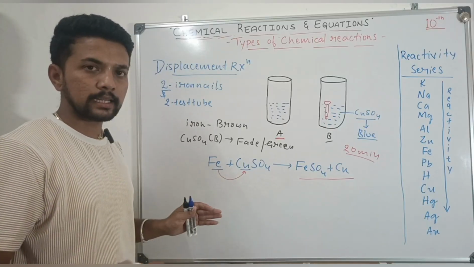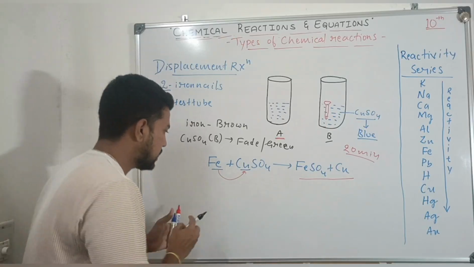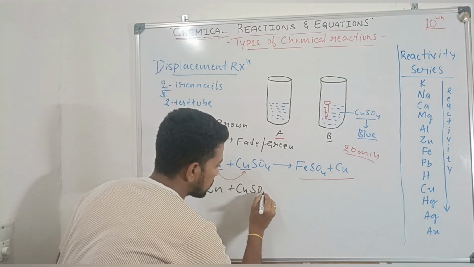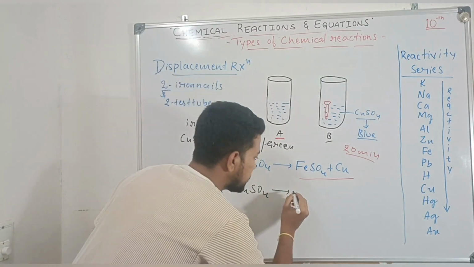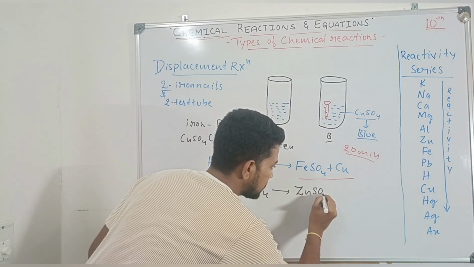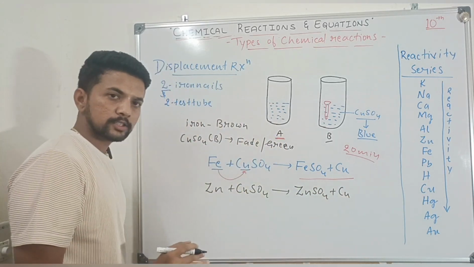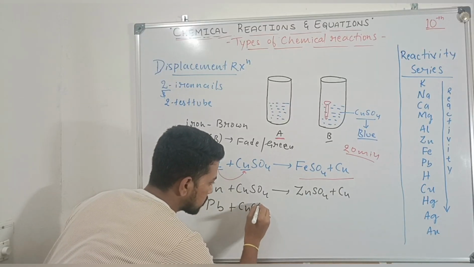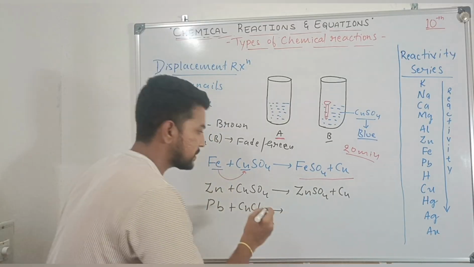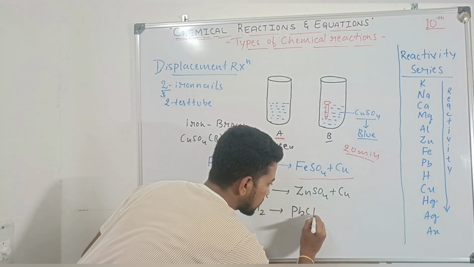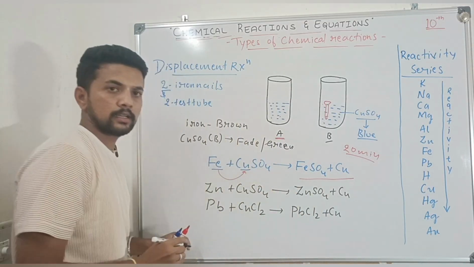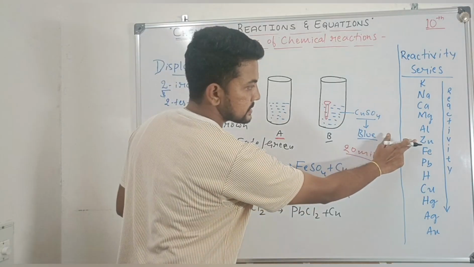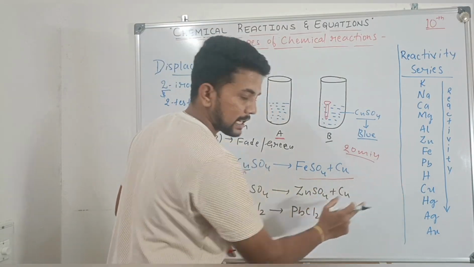So this is one activity. Some more examples: when zinc reacts with copper sulfate, there is a formation of zinc sulfate and copper. In the same manner, when lead reacts with copper chloride, there is a formation of lead chloride and copper. So here, if you observe, zinc and lead are more reactive than copper.